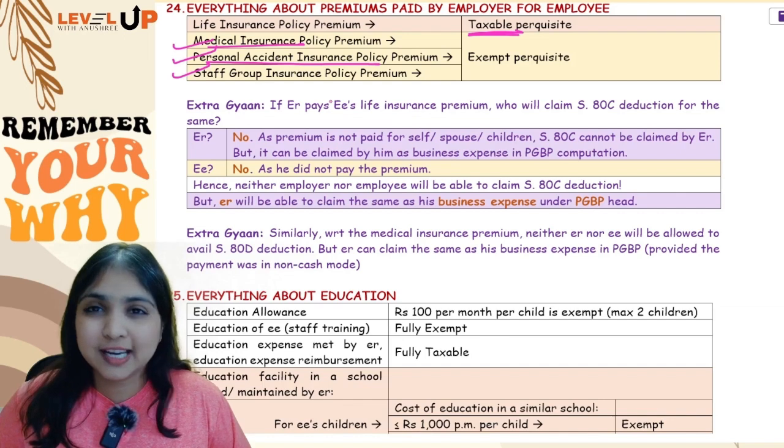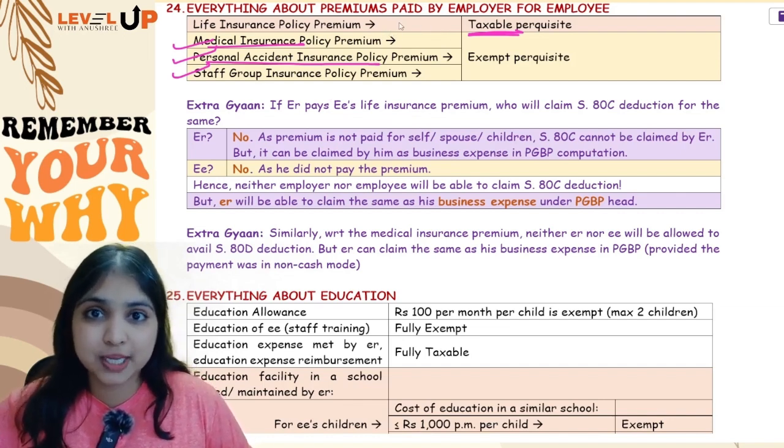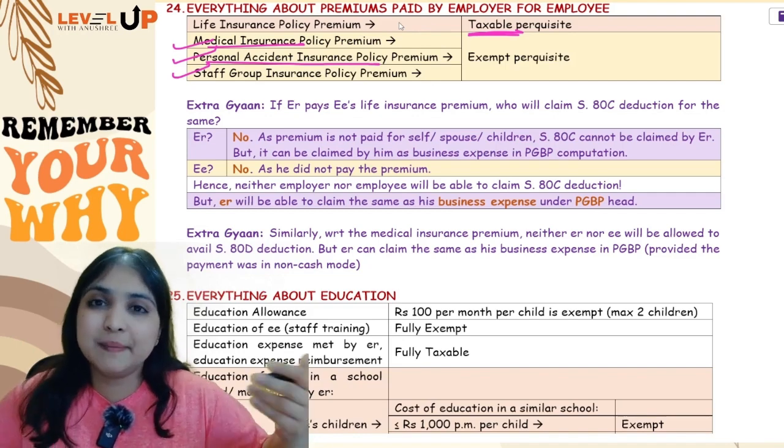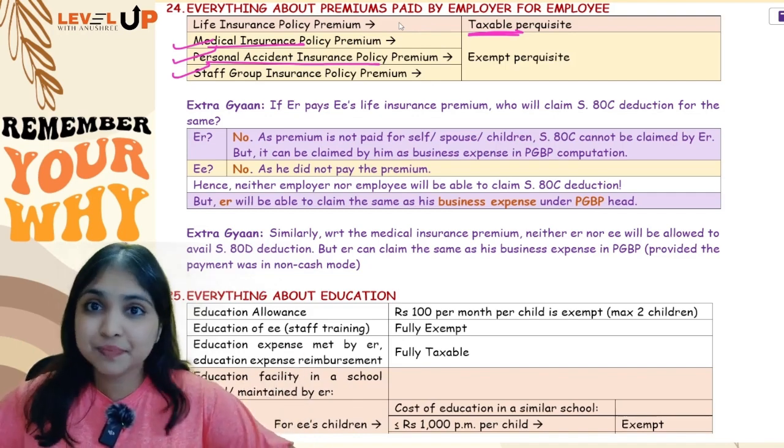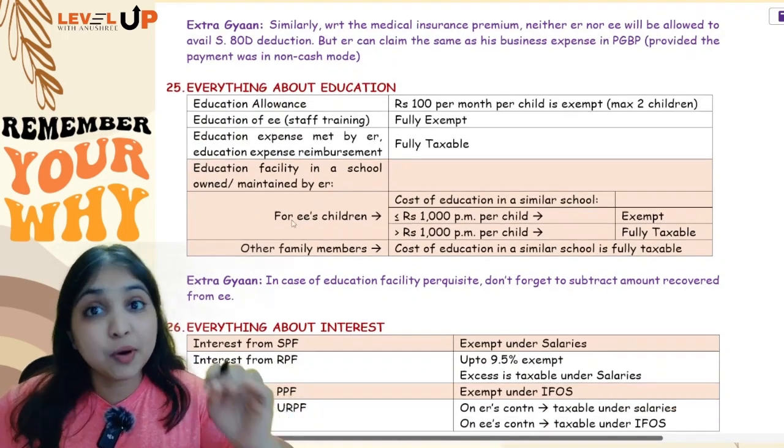So even he cannot claim ATC. So for this life insurance premium which the employer is paying for the employee, neither can the employer claim ATC nor can the employee claim ATC. Okay. Then coming to the next discussion, we are going to talk everything about education now.